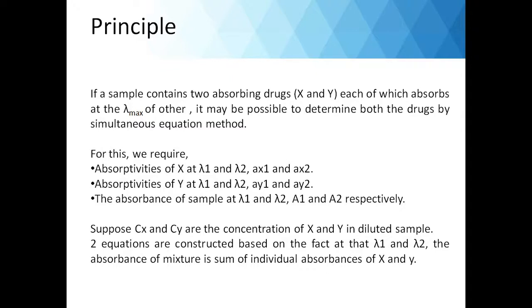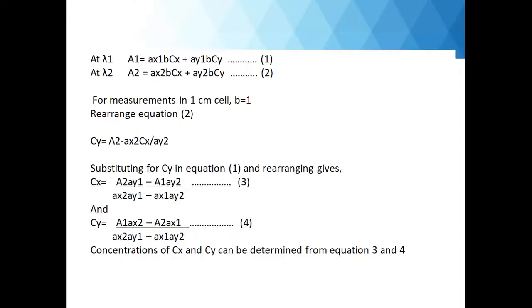Suppose Cx and Cy are the concentrations of the drugs X and Y in the diluted sample. So two equations are constructed based on the fact that at lambda 1 and lambda 2, the absorbance of the mixture is the sum of the individual absorbances of X and Y. So let us see the equation.